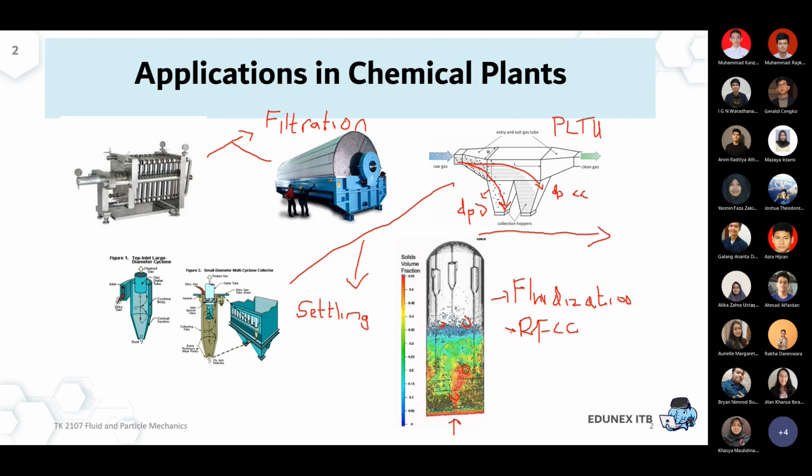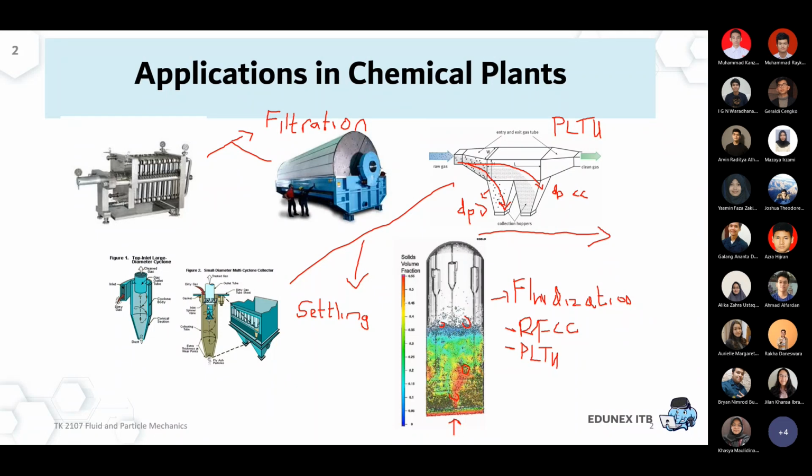Okay. Another big application, an emerging technology again in PLTU. I think in the last 10 years or so, PLN built a lot of new PLTU with this kind of fluidized combustion, fluidized coal combustion.